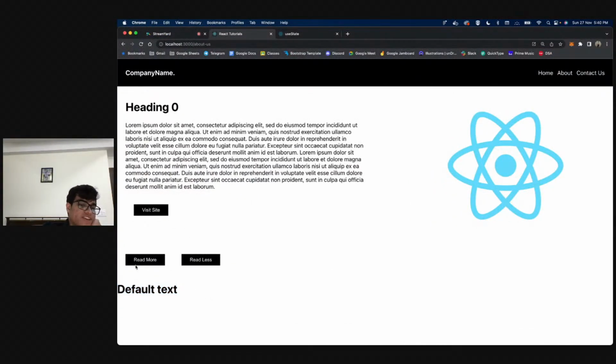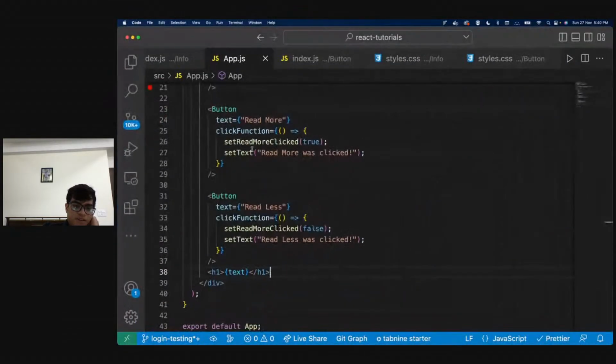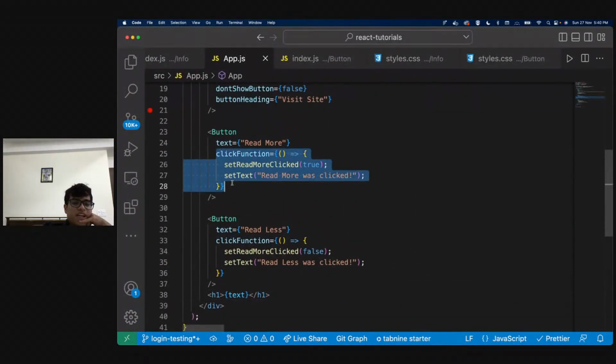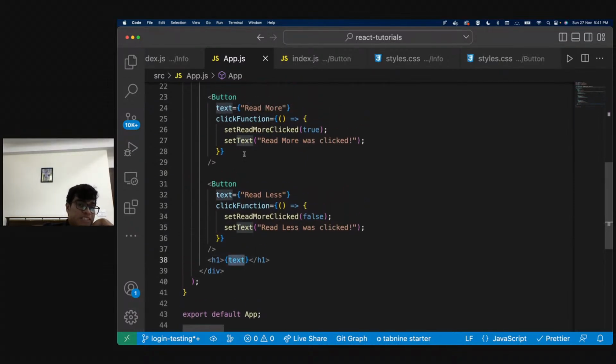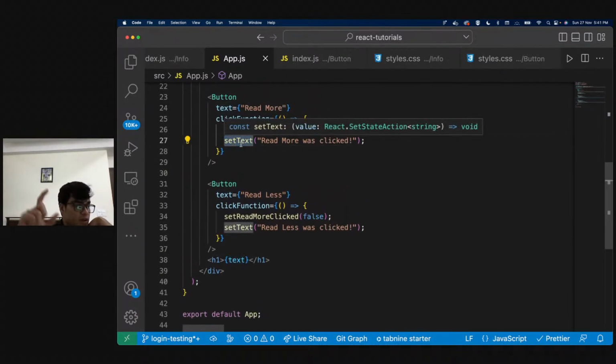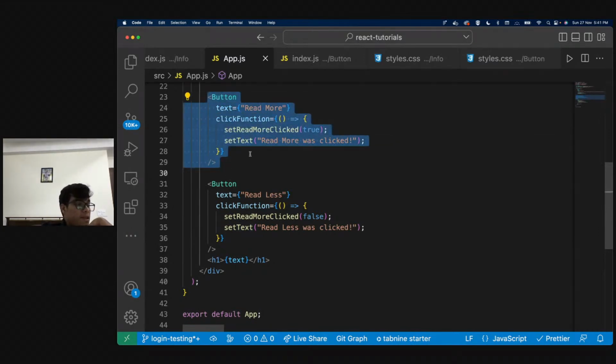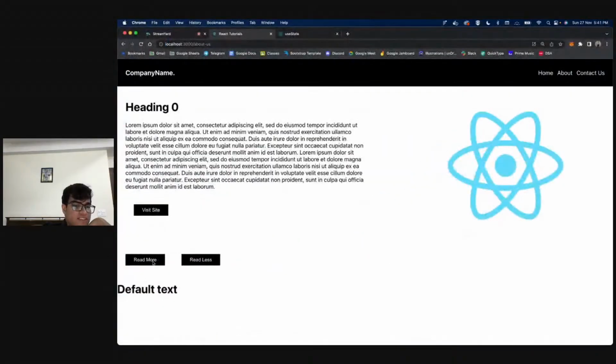As soon as I click read more, what is going to happen? On clicking read more, this is the function that is running. That function is called set read more clicked is true. So we are changing that boolean value, and I'm changing the text. I'm saying read more was clicked. This variable is going to get updated because I'm setting the value again. So now as soon as I click on this button, the text should change. Let's see. As soon as I click on it, the text changes. Now it says read more was clicked.